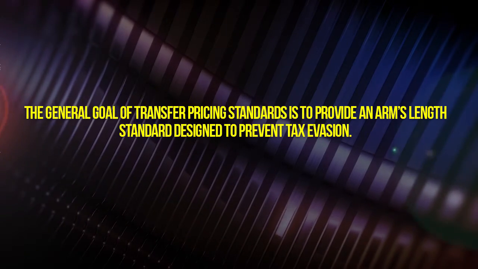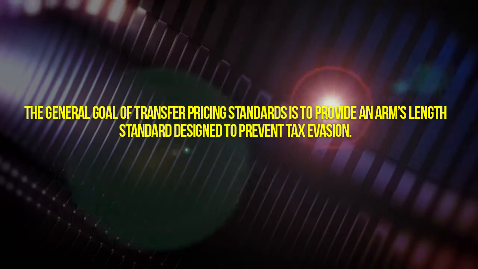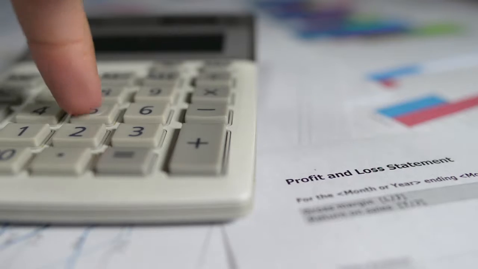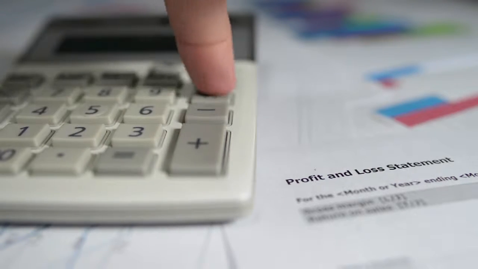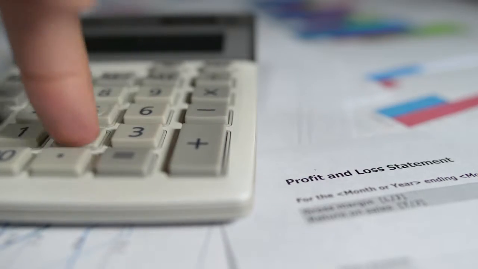The general goal of the transfer pricing regulations is to equate a controlled transaction with a non-controlled transaction. Non-controlled is where goods and services are sold to a third party in an arm's-length transaction. A controlled transaction is where you're selling from one entity to a related entity. Oftentimes this is done to try and control in which market the majority of the gain or loss is recognized on a transaction. Consider this example.